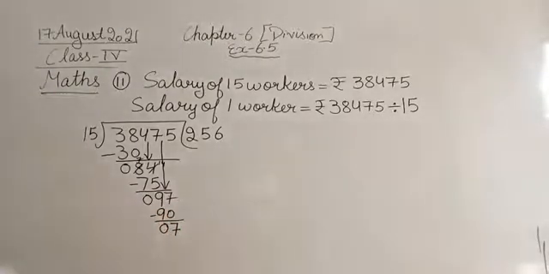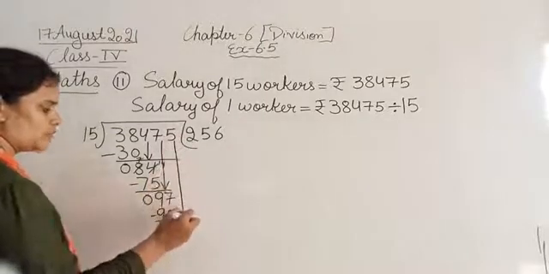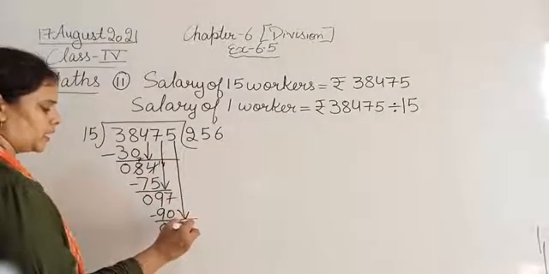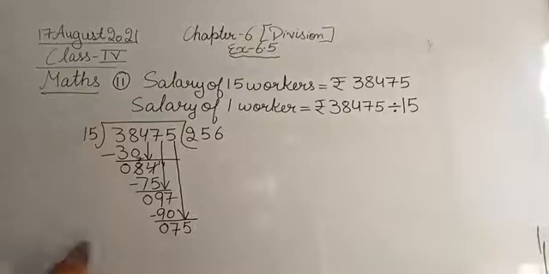So 97 minus 90 is 7. Now again, we still have one digit in the dividend, so we will bring it down. Now the number became 75. Okay, so now we have to divide 75 with 15.